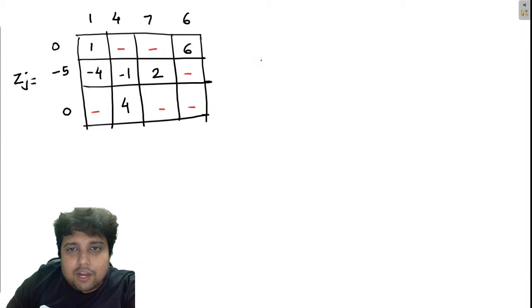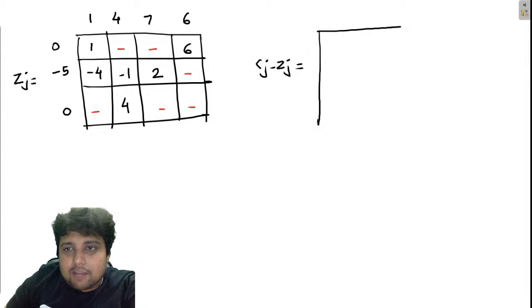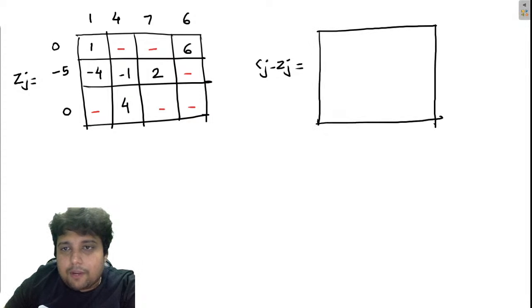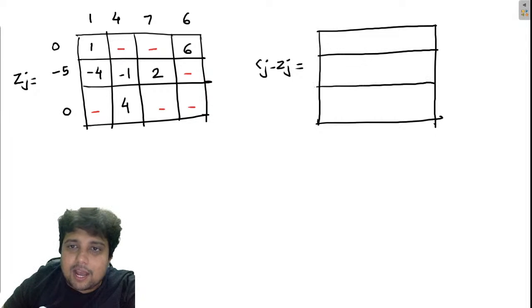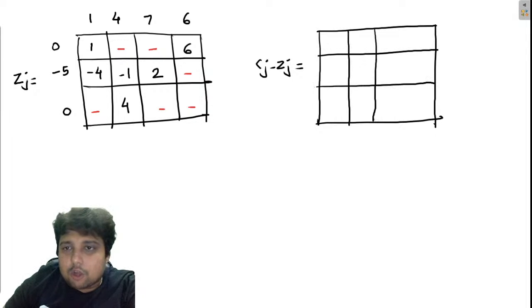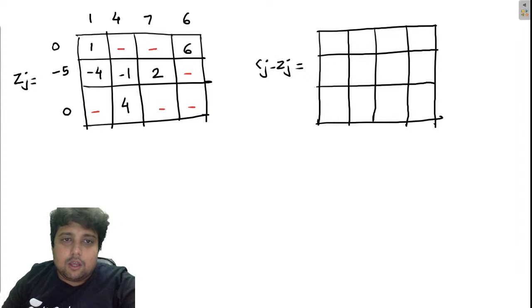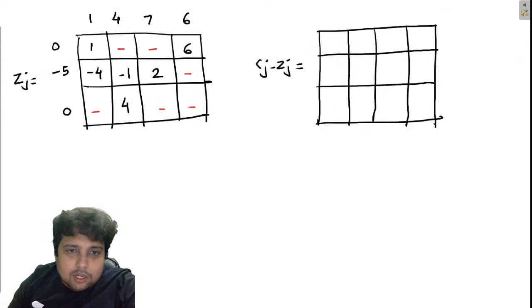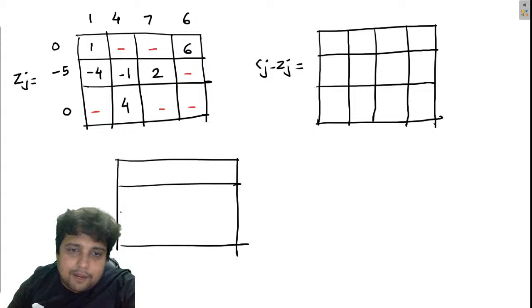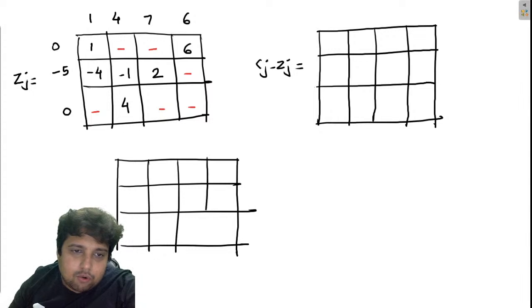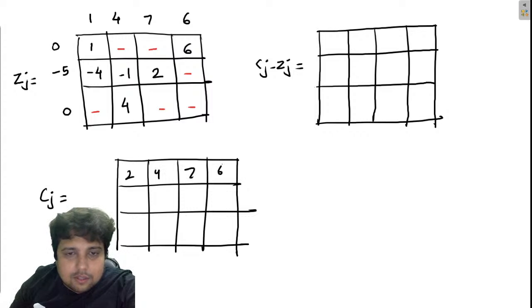Now I will be calculating Cj minus Zj. I hope this is the last table that I draw for the optimality test of this question. So let me draw the original Cj matrix here so that I do not have to look backwards. 2, 4, 7, 6, 5, 3, 2, 1, 1, 4, 7, 6.